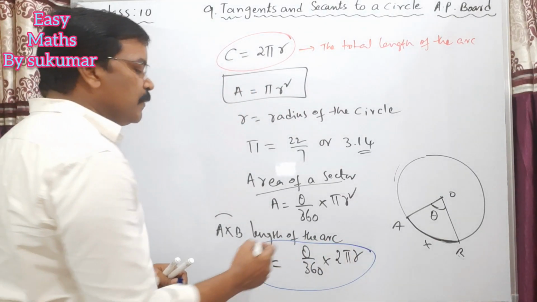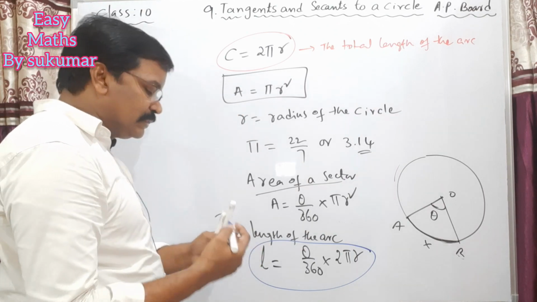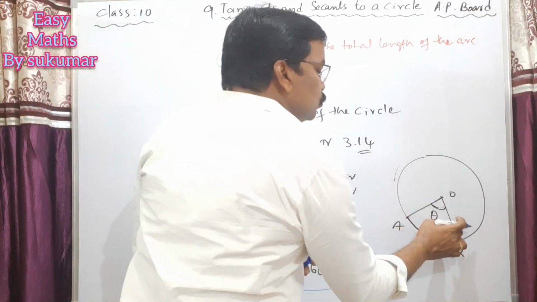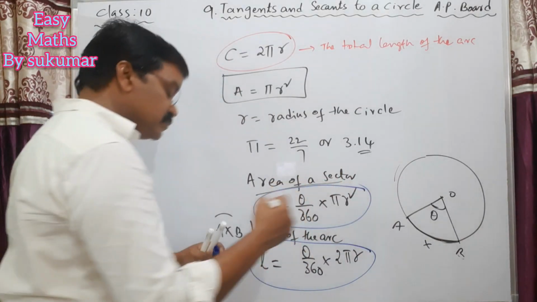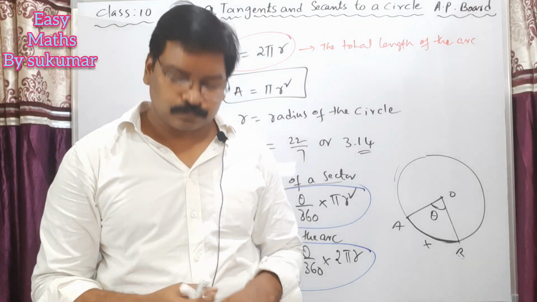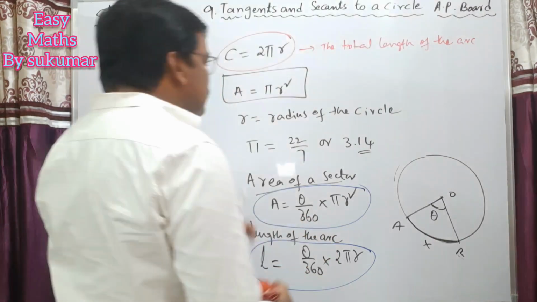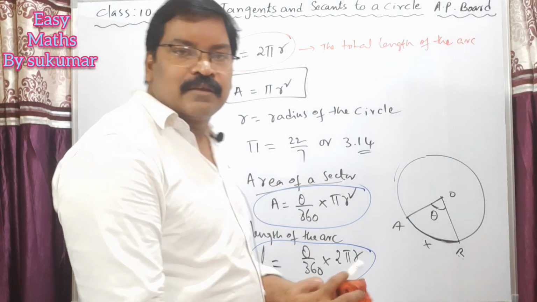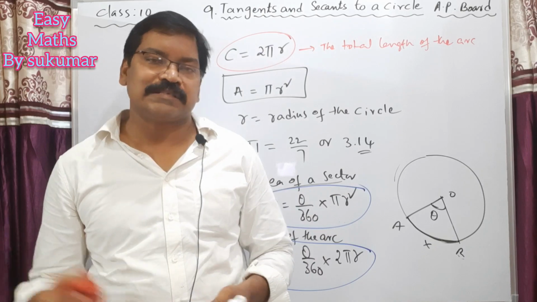L is equals to theta by 360 into 2 pi r, where theta is the angle between the two radii. Even the area of a sector is A is equals to theta by 360 into pi r square. So my dear students, in this class, these concepts will be helpful to solve the problems in the last exercises.